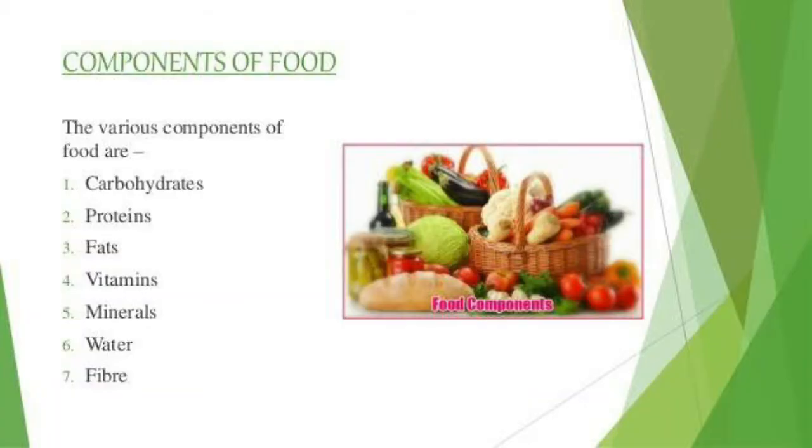Now we'll see the pictorial representation of the components of food. There are the different components of food as we have already discussed: carbohydrates, proteins, fats, vitamins, minerals. Along with them, we also have fiber and water. In this picture, you can see the sources of these components. We get the different components of food from different vegetables and fruits. Okay children? Now you can understand the carbs, proteins, fats, vitamins, minerals, water and fiber.